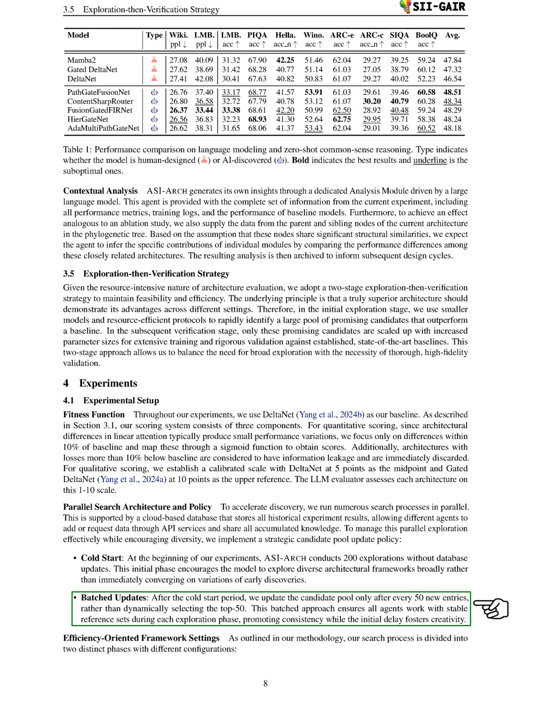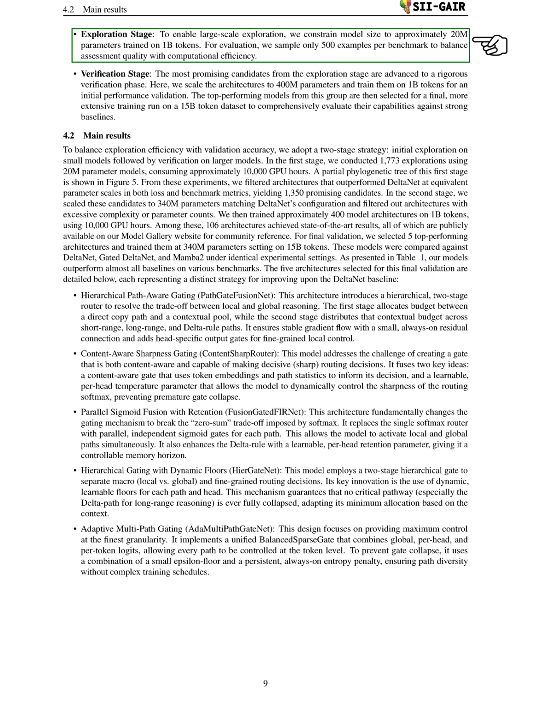After this, we update the candidate pool every 50 new entries, ensuring stability and consistency during exploration. Our search process consists of two phases with different configurations. In the exploration stage, we limit model size to about 20 million parameters and train on 1 billion tokens, sampling only 500 examples per benchmark for efficiency.